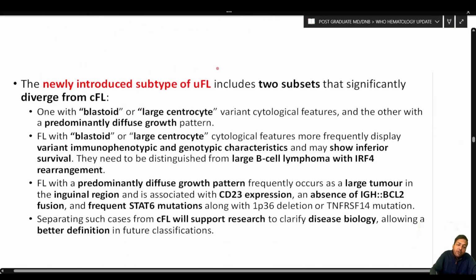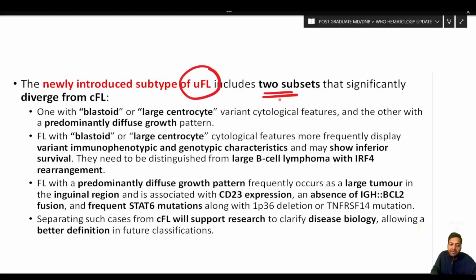A new subtype that has been introduced is the uncommon variety of follicular lymphoma, and it has two subsets that are significantly different from the classic follicular lymphoma. One is with blastoid or large centrocyte variant cytological features, and the other has a predominantly diffuse growth pattern. Follicular lymphoma with blastoid or large centrocyte cytological features more frequently displays variant immunophenotype and genotype characteristics, and they may show inferior survival. They need to be distinguished from large B-cell lymphoma showing IRF4 rearrangement.